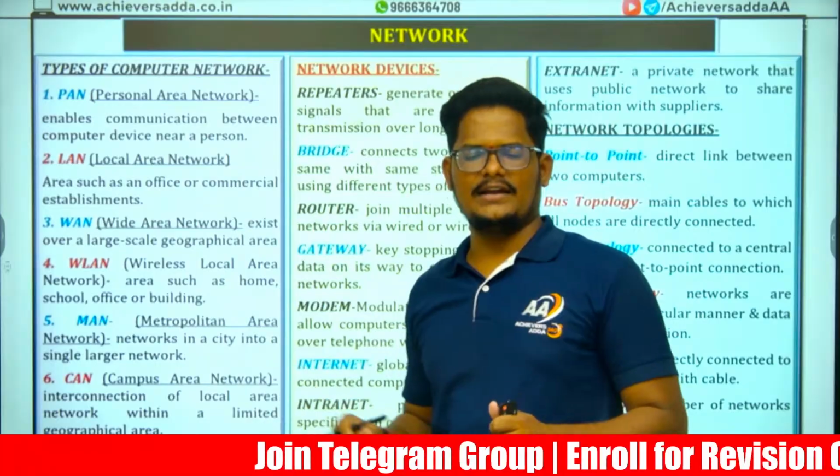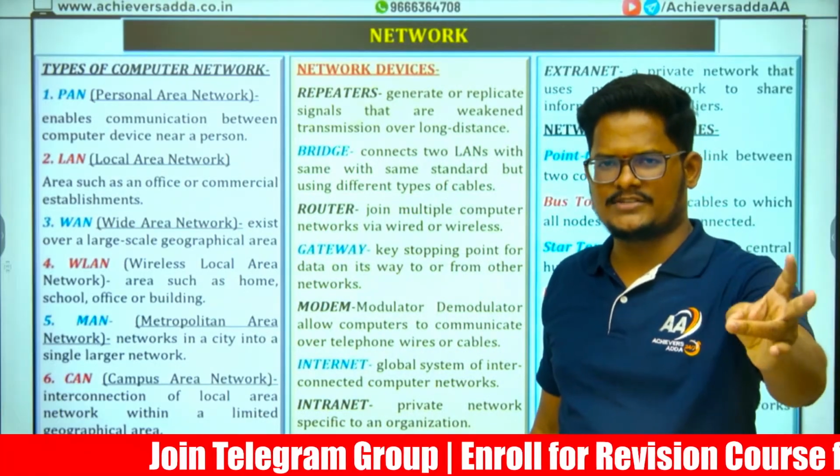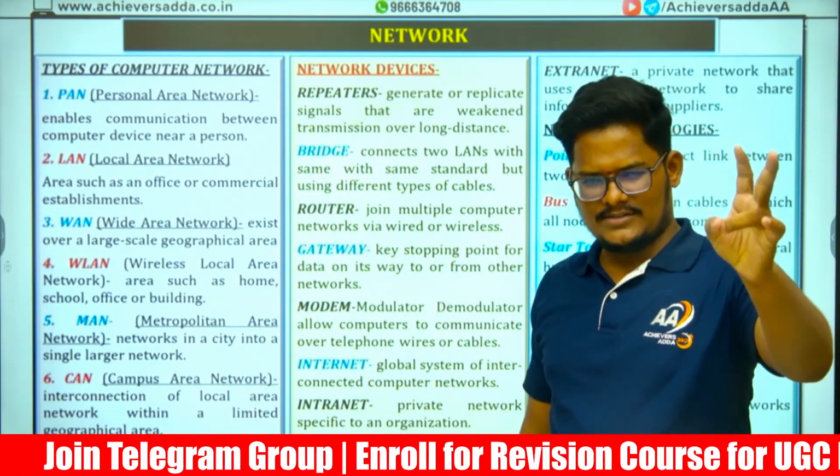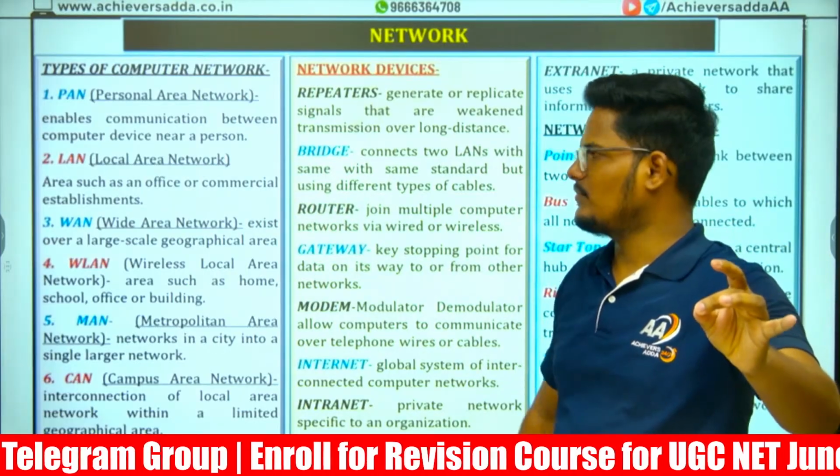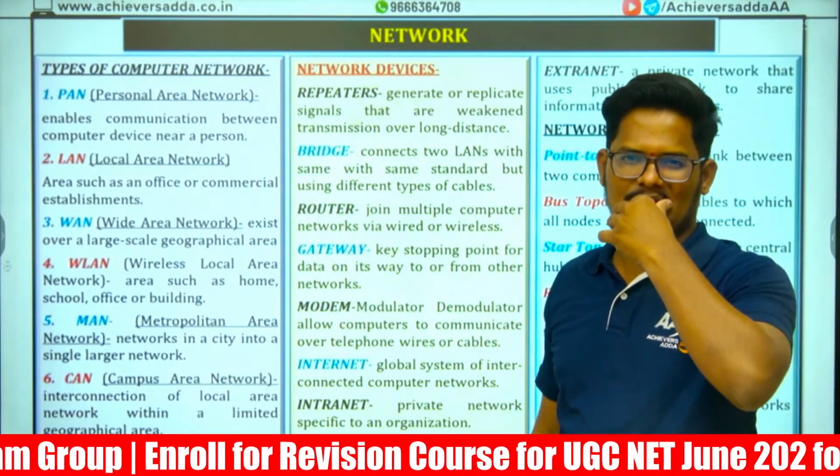PAN, personal area network, is like Bluetooth or a hotspot. Bluetooth and hotspot are the best examples of a personal area network. Personally, from one person to another person.